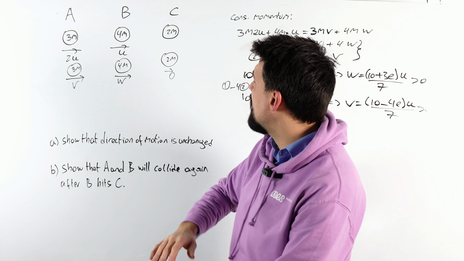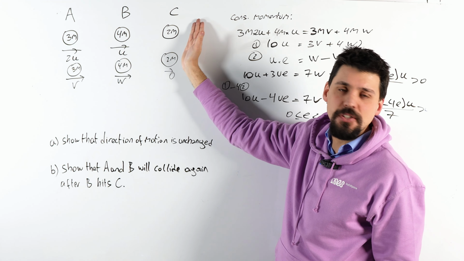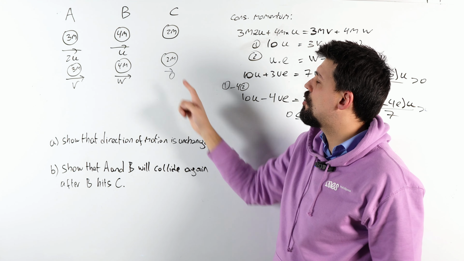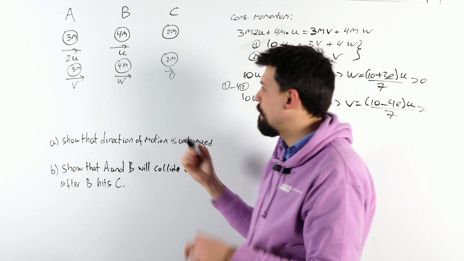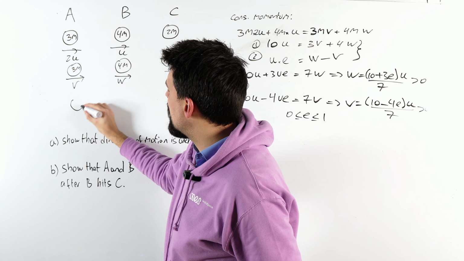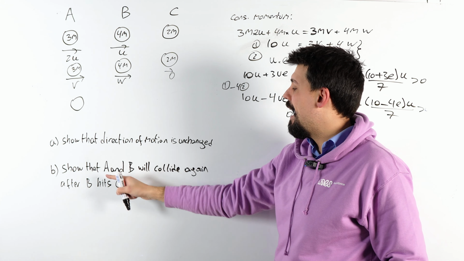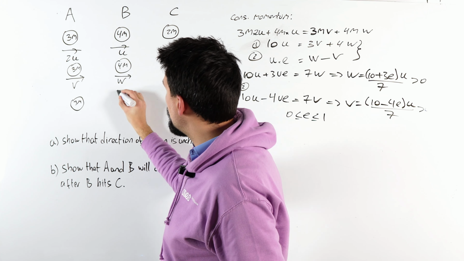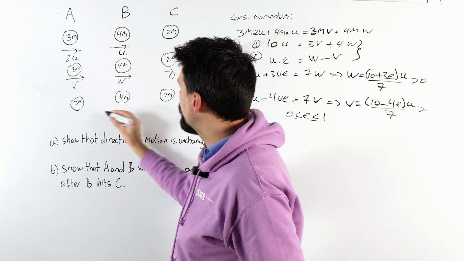All right, part B says, all of a sudden, out of nowhere, particle C is there. It's not moving. So only one thing's going to happen here: bosh, particle B is going to hit it. Let's see what happens after that collision, because we want to show that after B and C collide, A and B will collide. So we need to keep track of what's going on with all of my little particles.